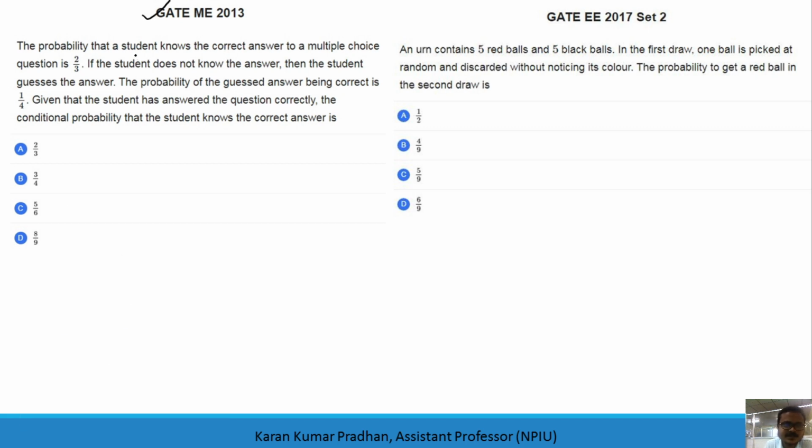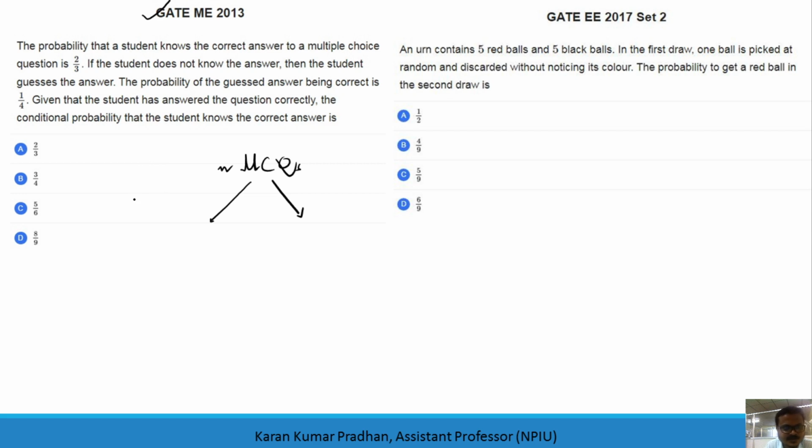The probability that a student knows the correct answer to a multiple choice question is 2 by 3. That means if it has say 6 questions, out of that the student knows 2/3, meaning 4 questions he knows the answer. If the student doesn't know the answer, then the student guesses the answer, and the probability of the guessed answer being correct is 1 by 4. So let us say n MCQs are there, and out of which 2/3 he knows the answer, and 1/3 he doesn't know definitely.